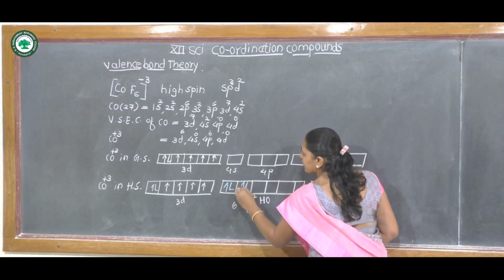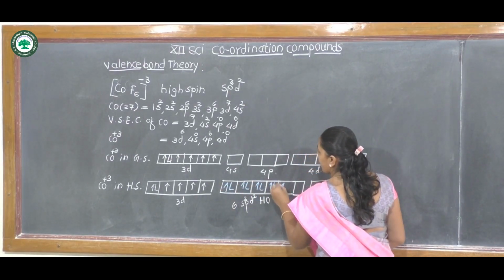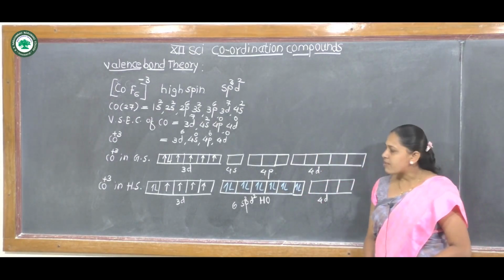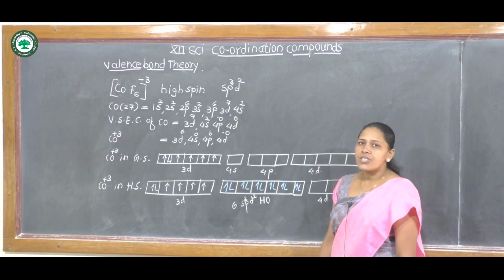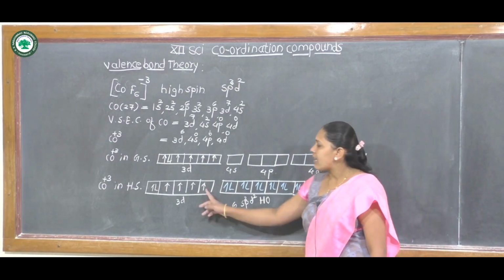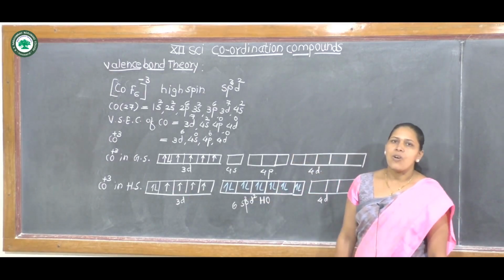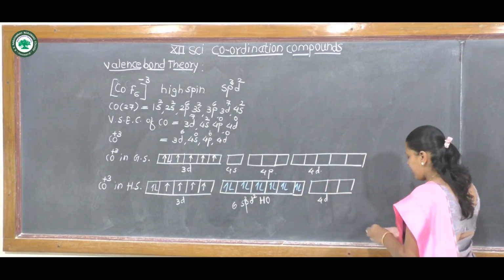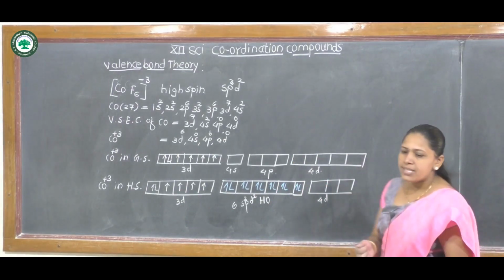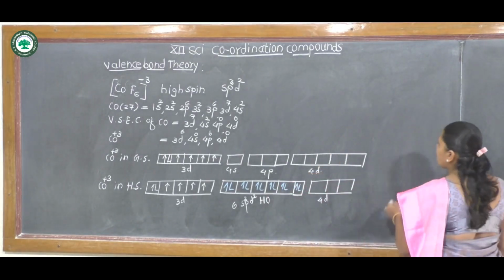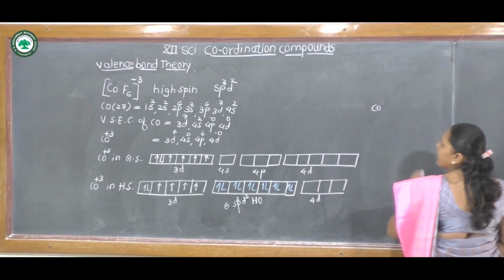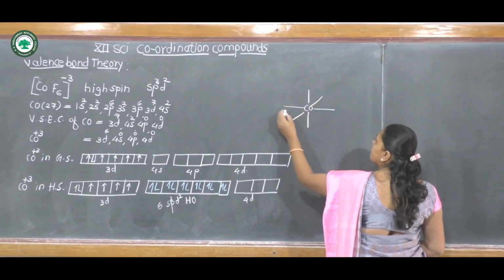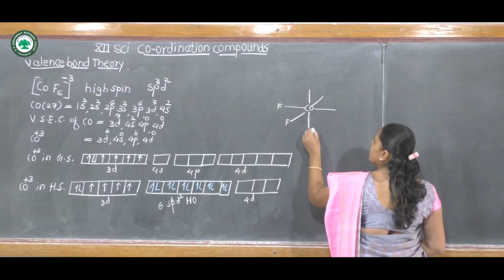These are the electrons donated by 6 fluorine ligands. Now by observing this hybridized state, it indicates that there are 4 unpaired electrons in this complex. Therefore this complex is a paramagnetic complex. Then the geometry of this complex is also octahedral geometry. The central metal ion cobalt forms 6 coordinate bonds with 6 fluorine.